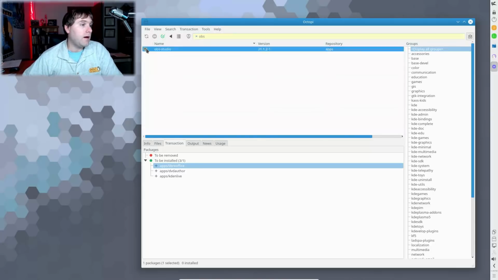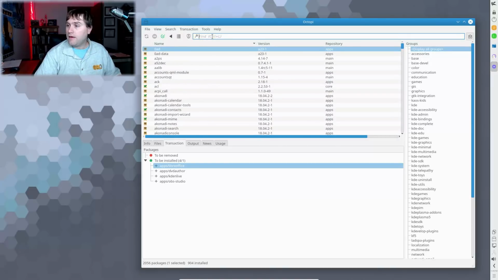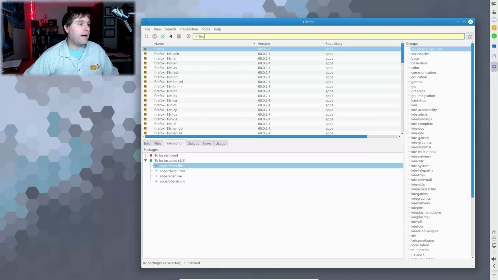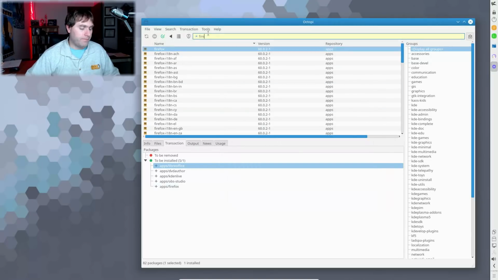Okay, OBS Studio. So that is available. That is awesome. Very good. And I'm trying to think of anything else. Let's look at Firefox. Sure. No, let's not do that.